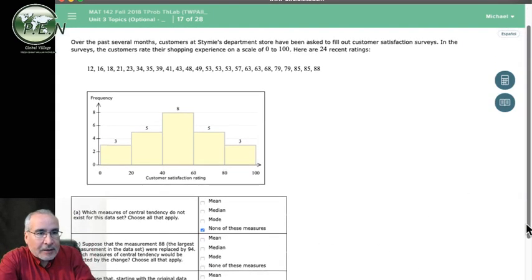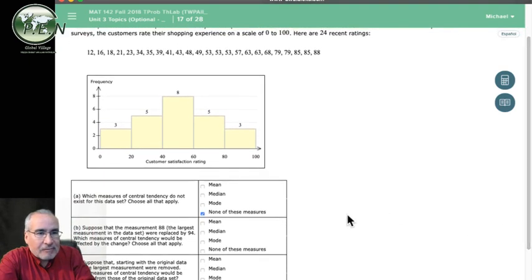Okay. The next question, let's scroll up. We could have, I guess, sort of seen that there's 8 here, so we could think of this as a mode, but they've got them in classes, so going from 40 to 60. Okay. Suppose that the measurement 88, the largest one, so that's nice, they've got them in order for us. I forgot that they did that, but 88, the largest measure in the data set, were replaced by 94. That would make it larger. Which measures of central tendency would be affected by the change?